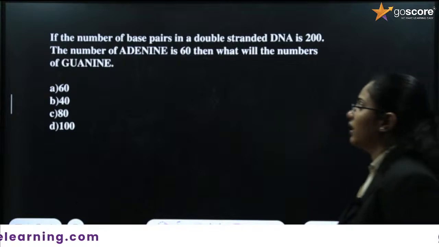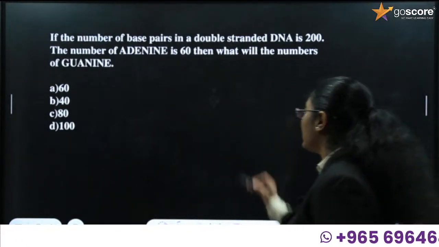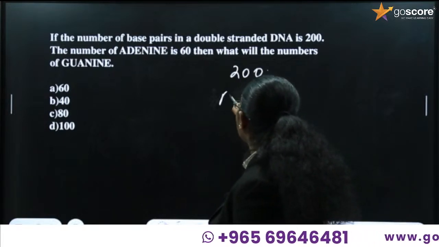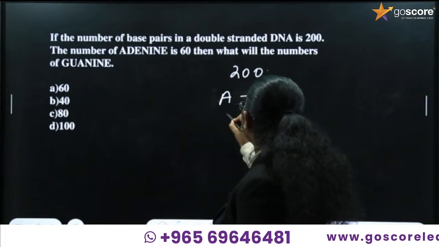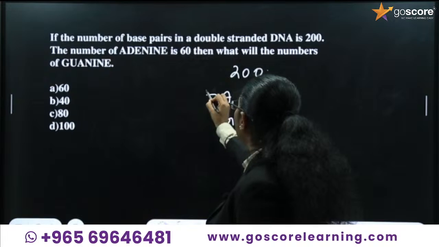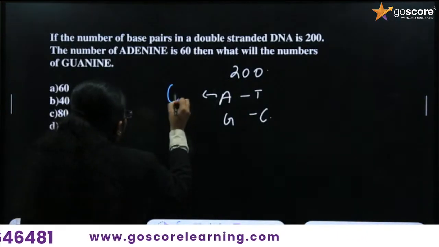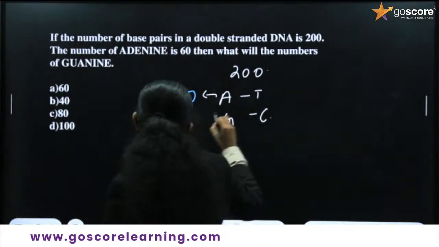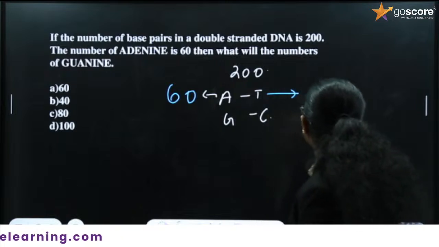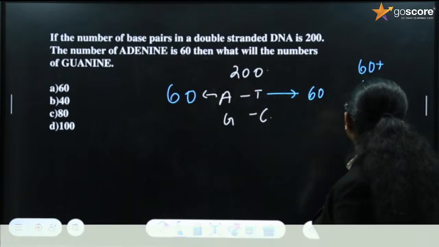What is the next question? If the number of base pairs in a double-stranded DNA is 200, adenine pairs with thymine and guanine pairs with cytosine. The number of adenine is given here. What is the number of adenine? It is 60. If adenine is 60, the number of thymine will also be 60. Altogether, adenine and thymine will be 60 plus 60, that is 120.